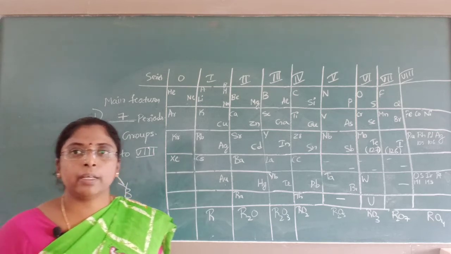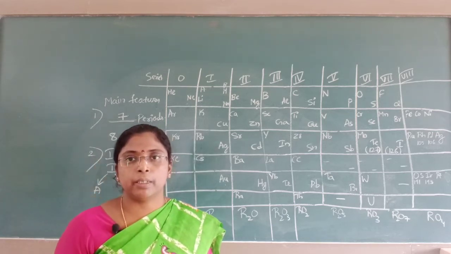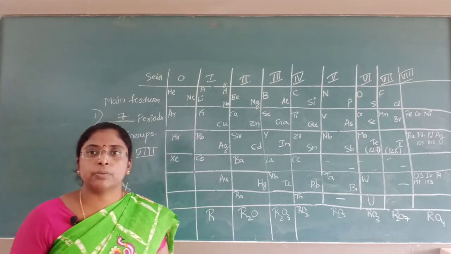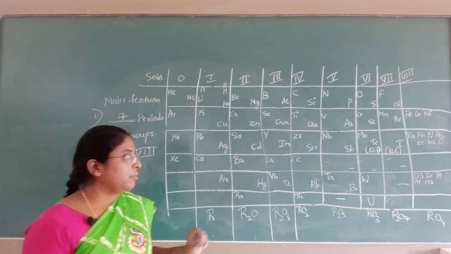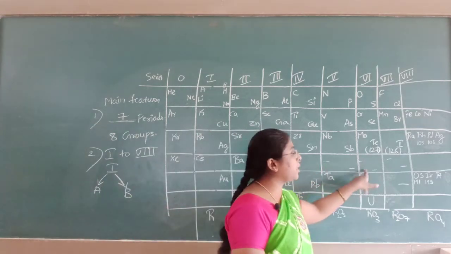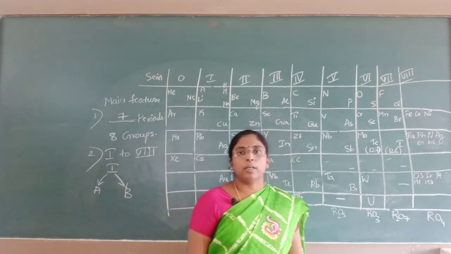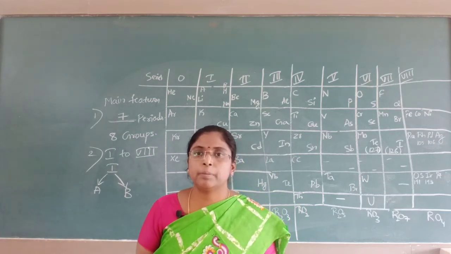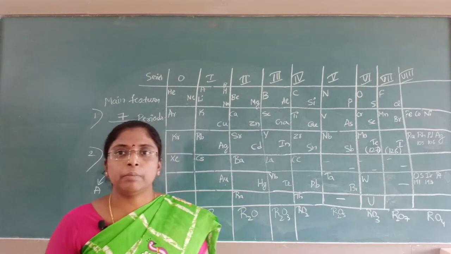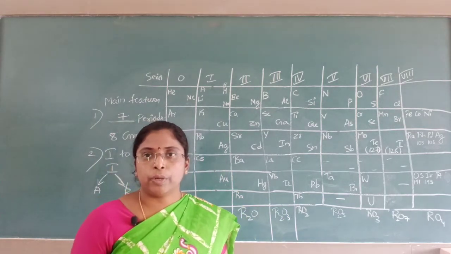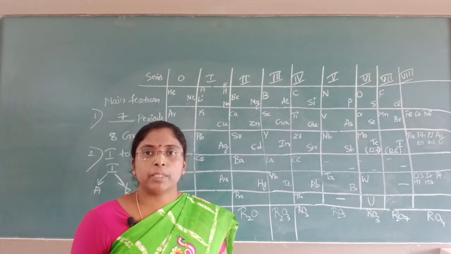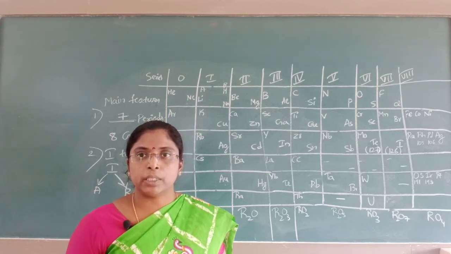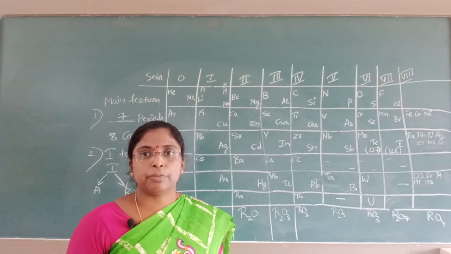He was having an idea that new elements will be discovered, and the positions where they have to be placed. He gave blank spaces for the new undiscovered elements, and he even predicted what the atomic weight, the density and the melting point of the new elements would be. Even he predicted the new unknown elements which would be discovered in the future.